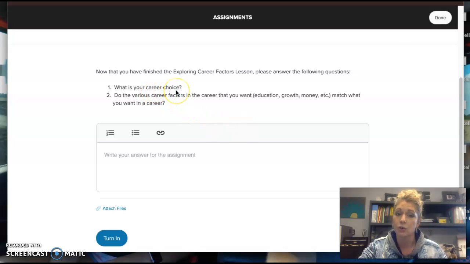What is your career choice? And then do the various career factors in the career that you want: education, growth, money, match what you want in that career. You're going to answer the question and then submit by turning in with this blue button. Once you have done the lesson and the assignment, that is when you are completed with lesson 2, which is this January's lesson. If you have questions, make sure you ask your mentor, or of course you can ask me.